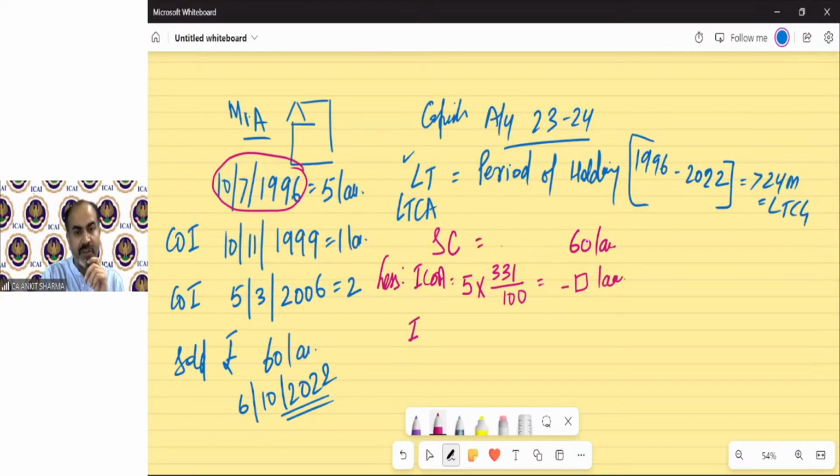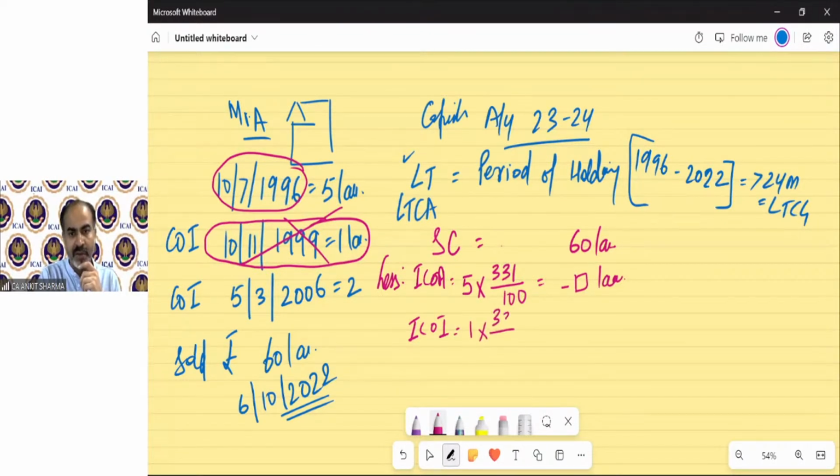Then I need to deduct index cost of improvement also. Any improvement which has been done before 2001 is irrelevant, so we need to ignore it. Even if you try to solve it, it will be like this: 1 lakh cost of improvement into 331, and the denominator is the index of the year in which improvement took place. The formula does not say whichever is later. It just says you have to use the index of the year in which improvement took place, which we do not have. So if you solve this, there will be nothing. That's why I always ignore this.